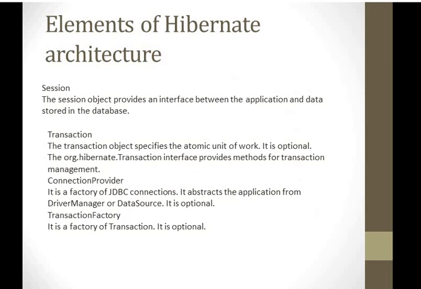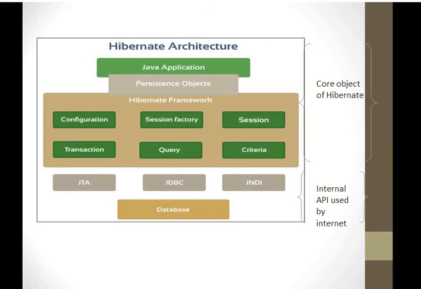Then the connection provider, it is a factory of JDBC connections. It abstracts the application from driver managers or data sources. It is optional. Now there are different types of driver managers and data sources. What are the different types? JTA. What is JTA? As everyone knows, JTA is the Java Transaction API.